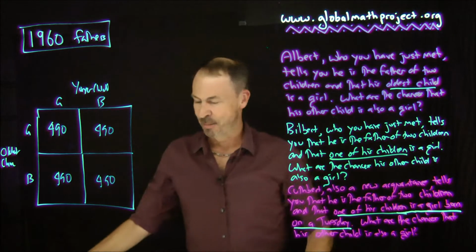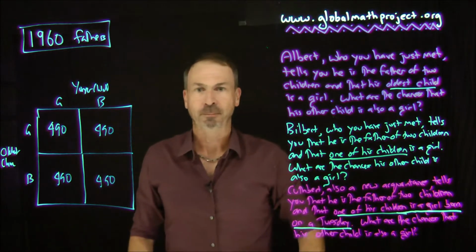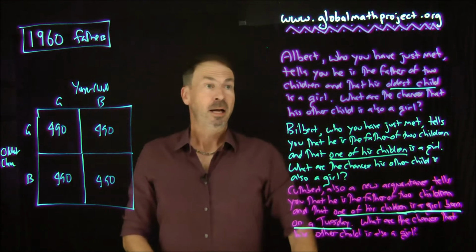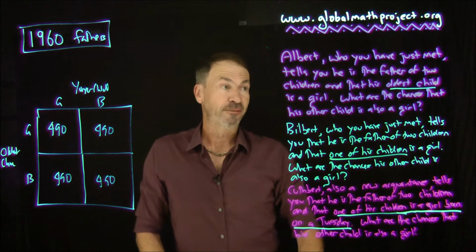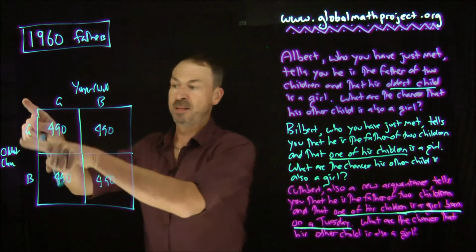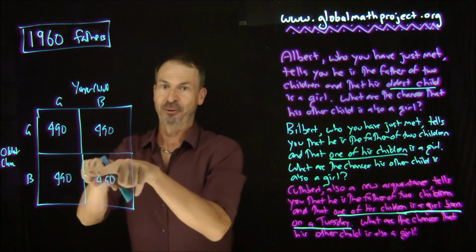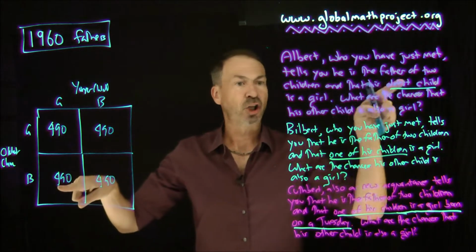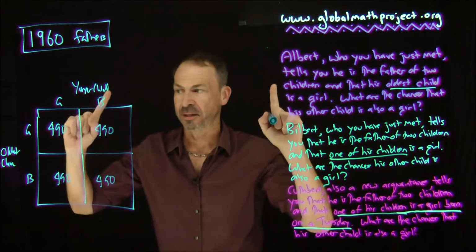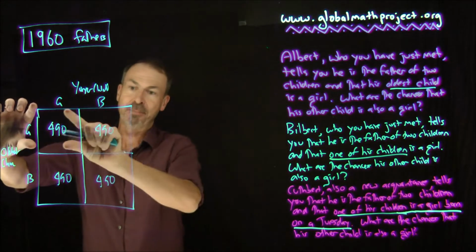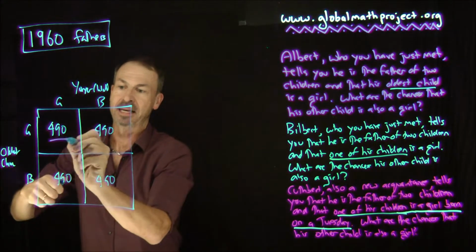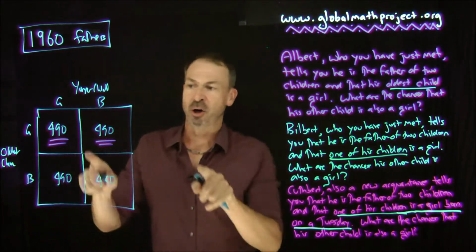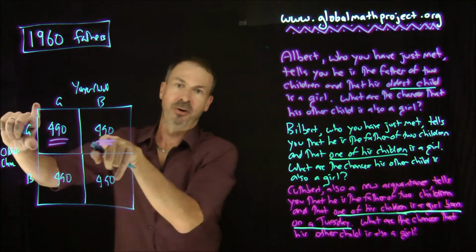All right, Albert. I wrote him in blue, so I'll keep going in blue. So what's Albert telling me? Albert, whom we've just met, tells you he's the father of 2 children. So he's somewhere in this picture. He's somewhere either here, or here, or here, or here. And that his oldest child is a girl. So he's actually telling me he's in this part of the picture. He's part of this 490 or part of that 490. We don't know which one. He says oldest child a girl.